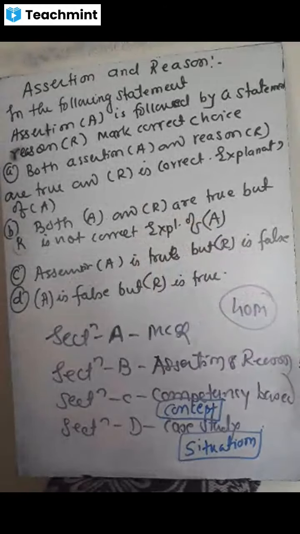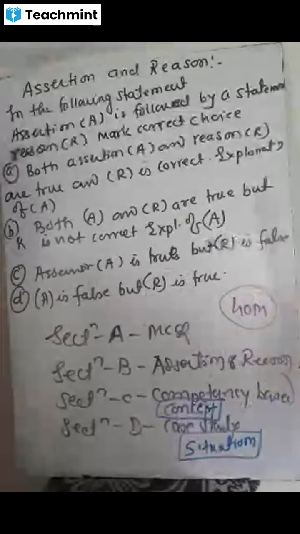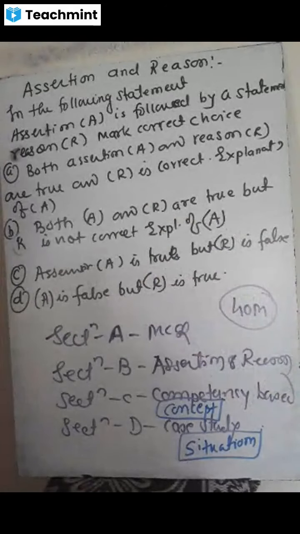And the last is when A is false but R is correct. So that time you have to put D as an option.